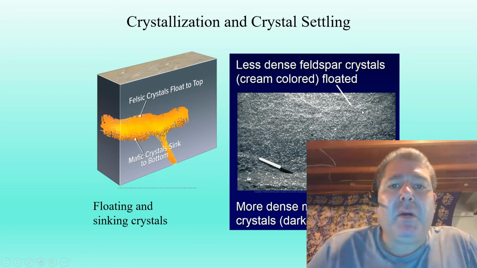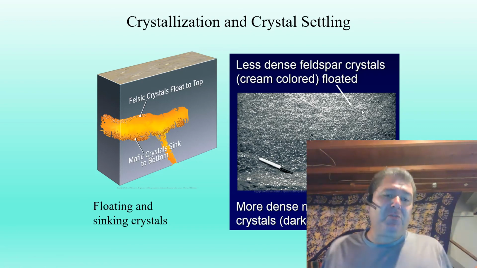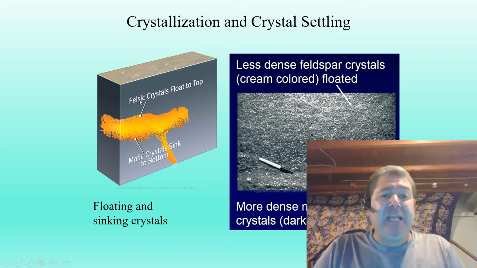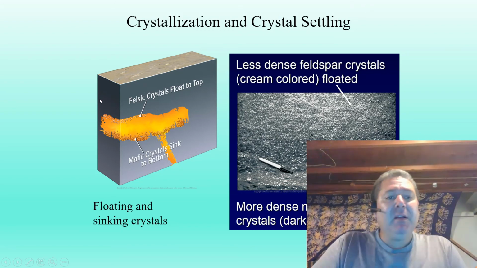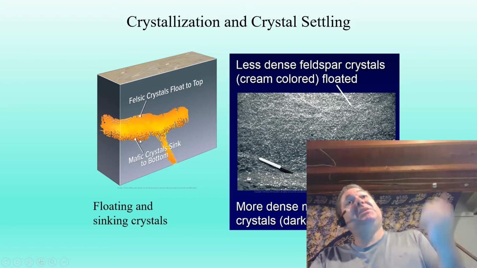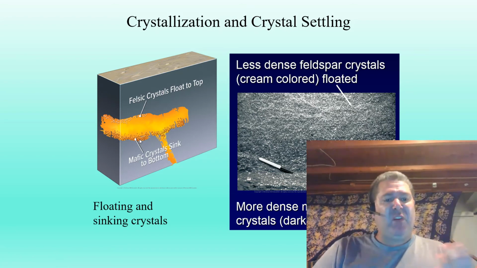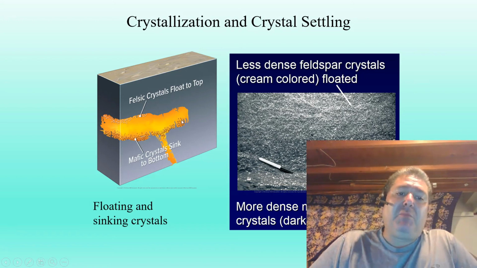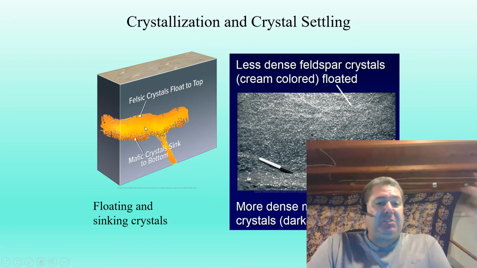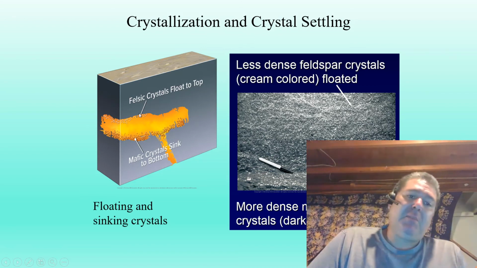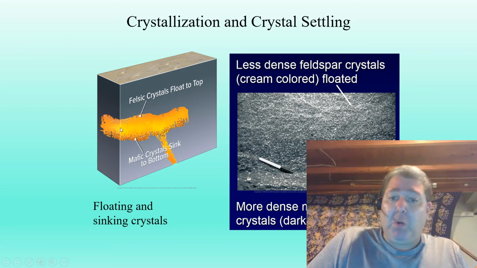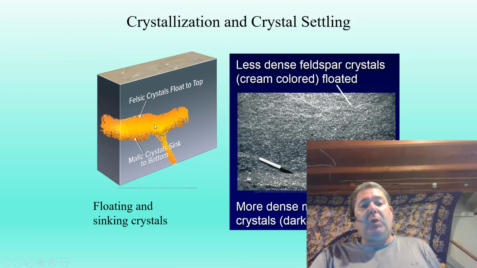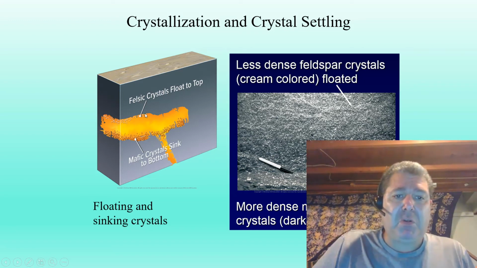Anyway, as these crystals form and this magma changes, a couple other things happen as well, and they have to do with density. Density back to haunt us again. So we're forming those iron and magnesium rich, those denser, those mafic, those ferromagnesian minerals. Compared to the relative density of the magma now, those are denser, so they're going to sink. And at the same time, the felsic minerals that form, the ones that have less iron and magnesium in their structure, are going to be relatively less dense than the residual magma, and they're going to rise.